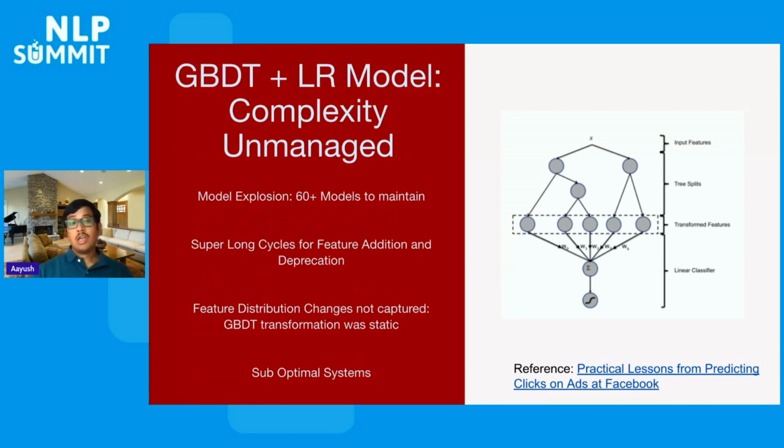The other thing is these models led to explosion in general, since as the product was growing, we had different creative types being created, requiring us to have different prediction types. So at some point, we had about 60 plus models to maintain, which were leading to super long cycles for feature addition and deprecation. If we need to add a feature to a particular model, we need to spend time training all of these 60 models to bring that power to the entire system. Moreover, the GBT models here were static, which were not able to capture the changing feature distribution. This was all leading to suboptimal systems, both from a maintenance perspective, but also from a performance perspective.